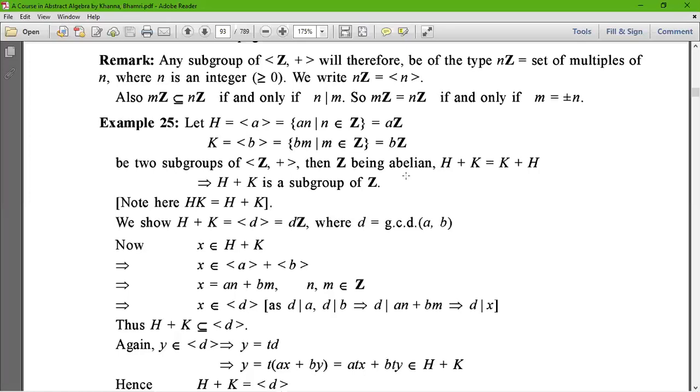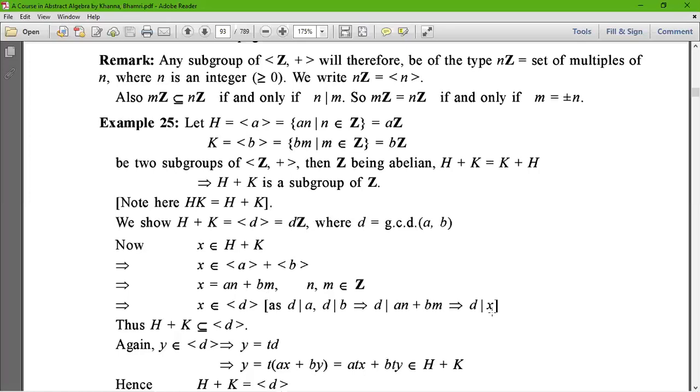Then we can write x equals an plus bm, where n and m belong to integers. This implies that x belongs to the generator d, where d divides a and d divides b. As d divides a and d divides b, this implies that d divides an plus bm, which implies that d divides x.